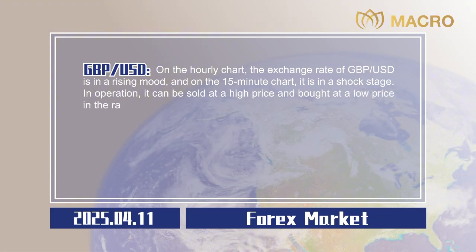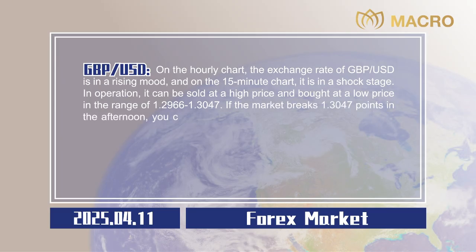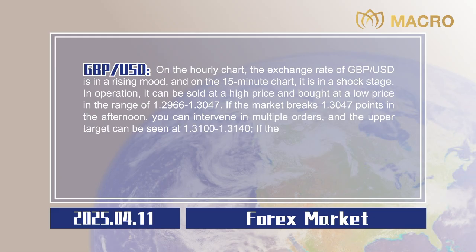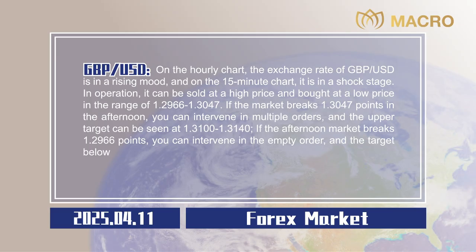1.2966 to 1.3047. If the market breaks 1.3047 points in the afternoon, you can intervene in multiple orders, and the upper target can be seen at 1.3100 to 1.3140. If the afternoon market breaks 1.2966 points, you can intervene in the empty order, and the target below can be seen at 1.2900 to 1.2860. Stop losses are all 20 points.